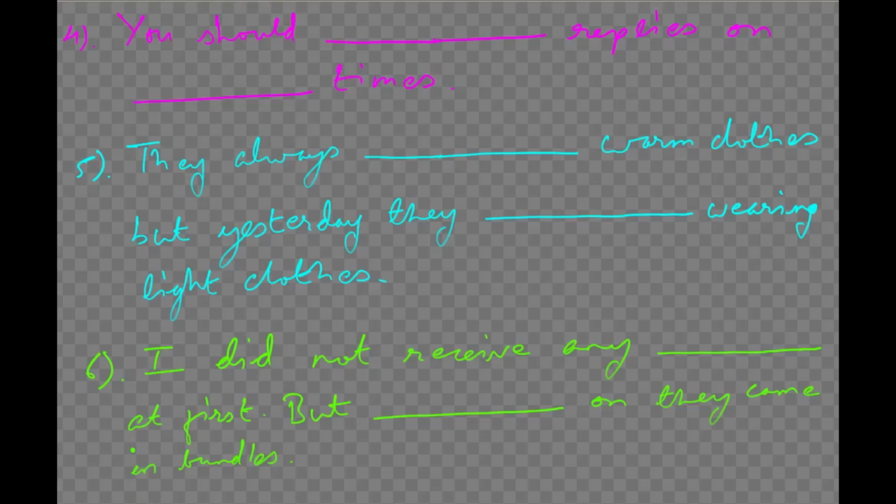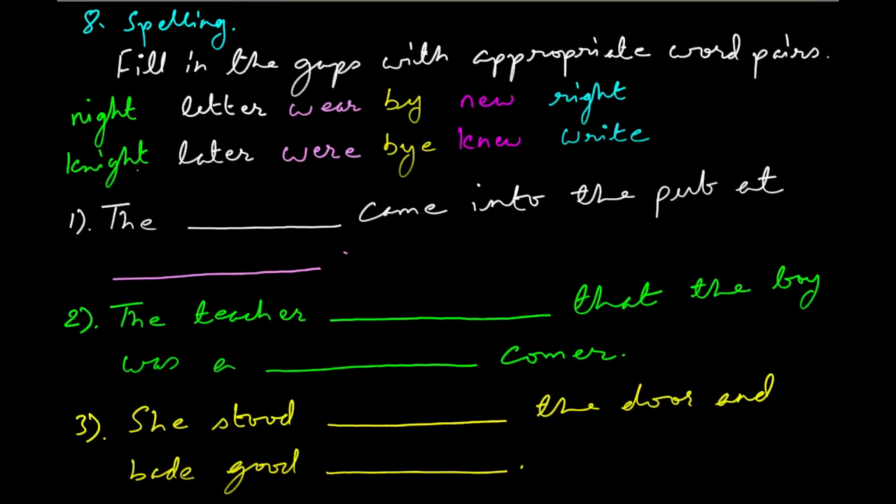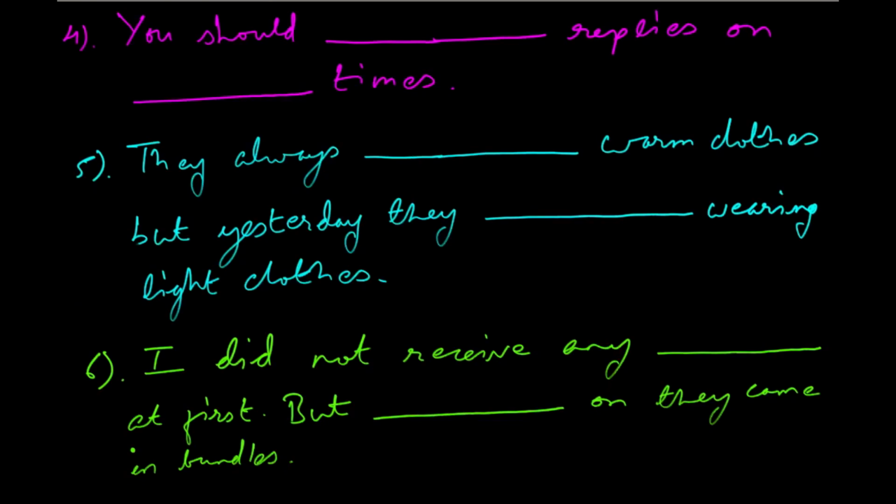And the options that we have are night, night, later, later, where, W-E-A-R, where, W-E-R-E, by, new, new, right. So if we look at it deeply, it's where. So the answer would be they always wear warm clothes, but yesterday they were wearing light clothes. So this way you can fill in homophone here.